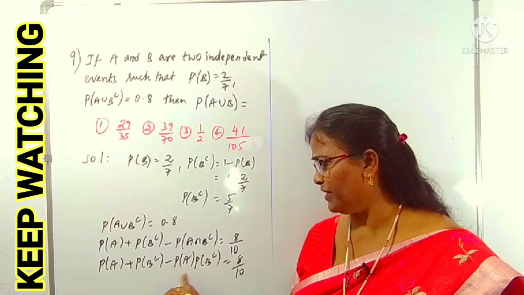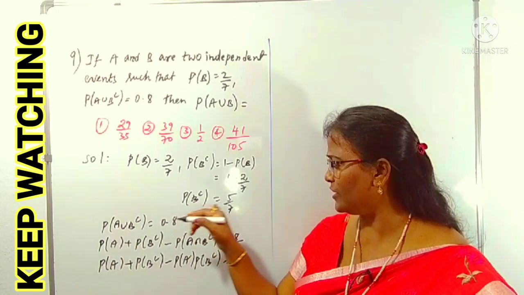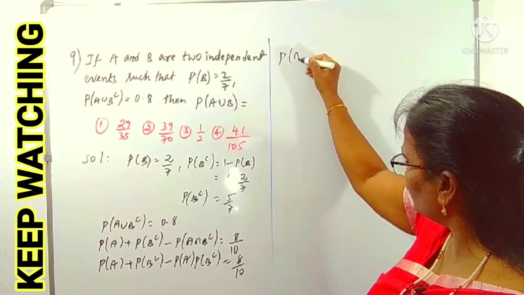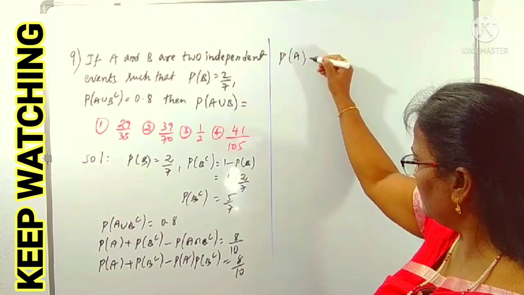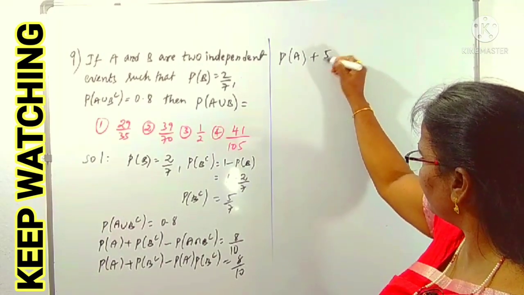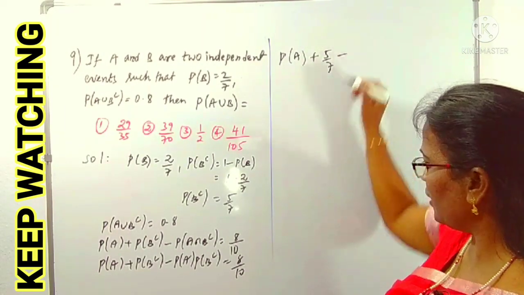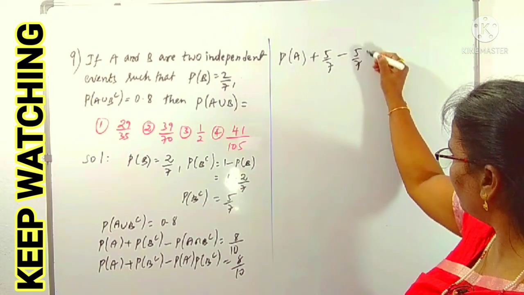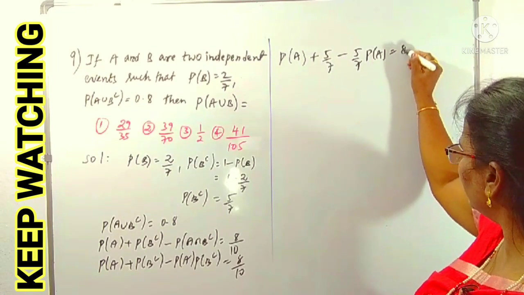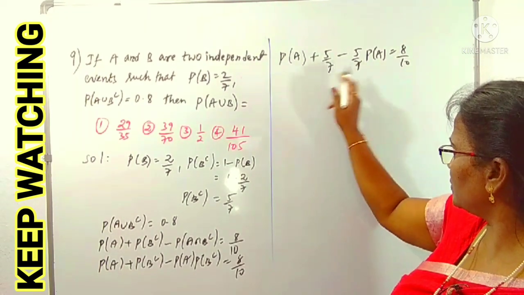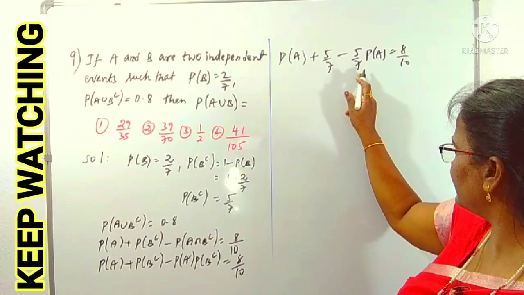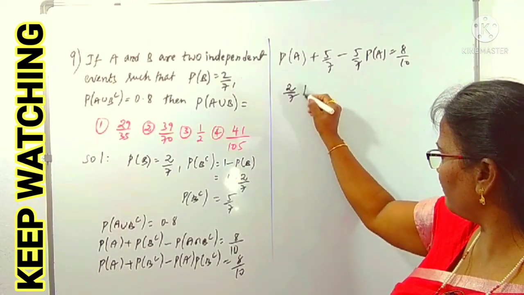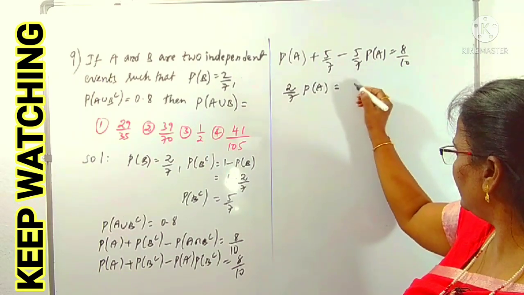Here we don't know P of A, but we know P of B complement. P of B complement we have 5 by 7. Substitute here. P of A as it is, we don't know, that we have to find from this one. Plus P of B complement is 5 by 7, minus P of A into 5 by 7, equals 8 by 10, right? So from these two, P of A minus 5 by 7 of P of A means what? 7 minus 5 is 2. 2 by 7 of P of A is equal to the right side, 8 by 10.